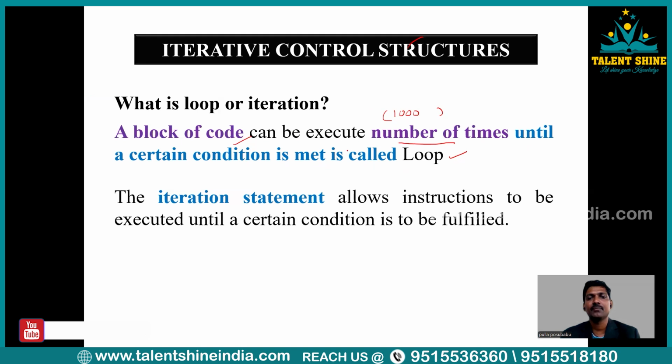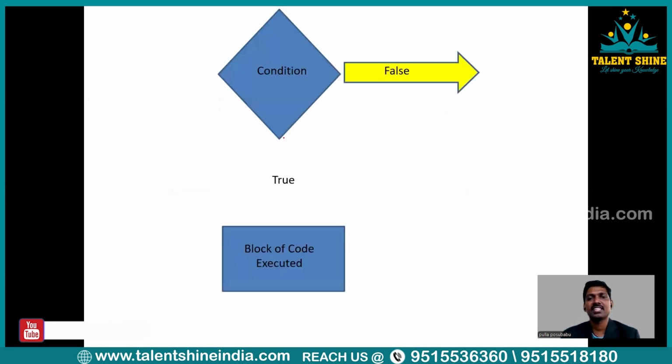The definition is clear. Now let me make you understand this definition using a pictorial diagram. Let me go to the next slide. Just try to see this pictorial diagram. Here I have written the condition.